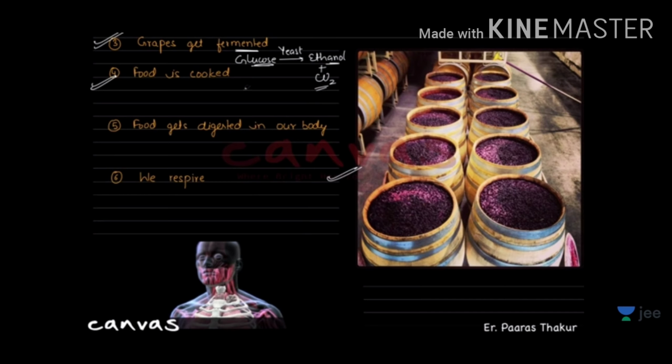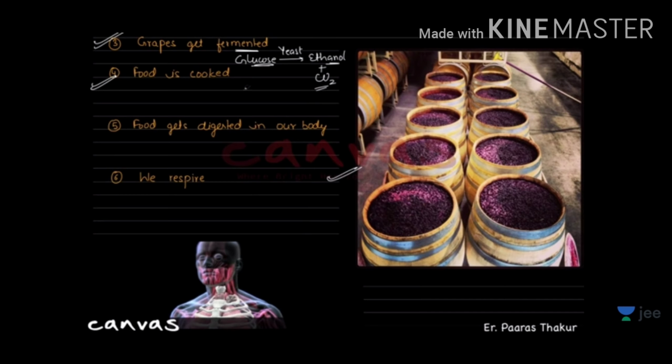Next example is food is cooked. When you bring raw materials, that is vegetables and all, from the market, you can see the texture and the nature of raw material is different, and after cooking you can see the nature, the texture gets changed. Why is it so? Because here also while cooking, chemical reactions, or you can say that there will be chemical change in the texture or in the nature of food. So you can say it will be different from the raw materials which you have brought from the market. After cooking, the nature and identity of the food will be changed.